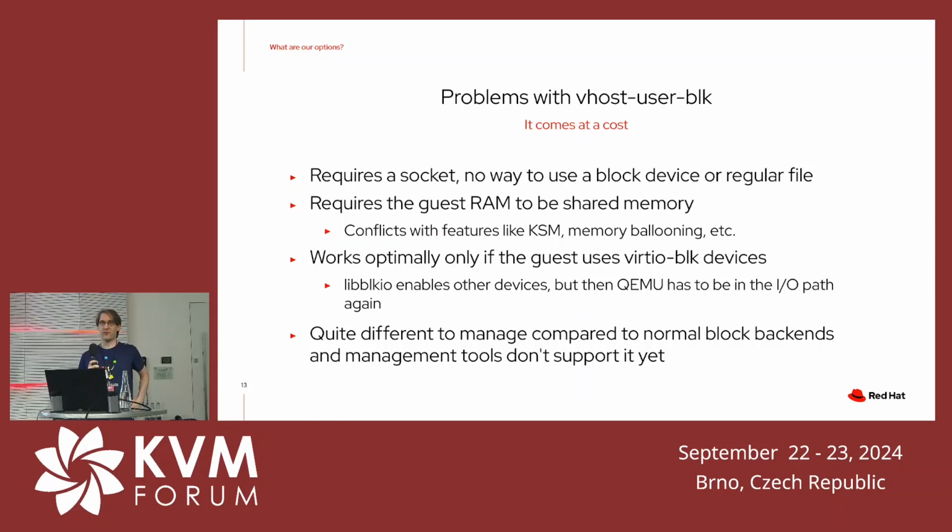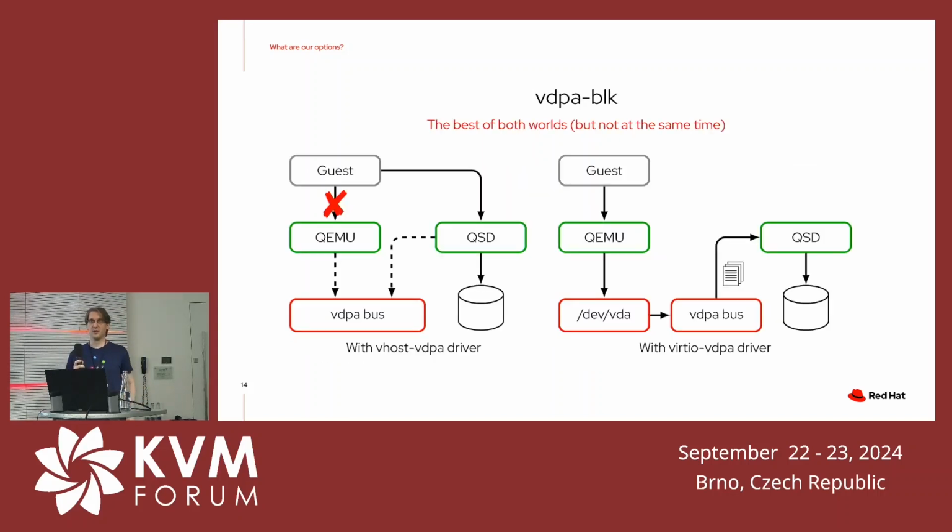And finally, we have a fourth export type, which is similar to both vhost-user-blk and the other two in a way. It's a single export type that exports to the VDPA bus in the host kernel. And then depending on how you use it, you get something that matches more or less vhost-user-blk.